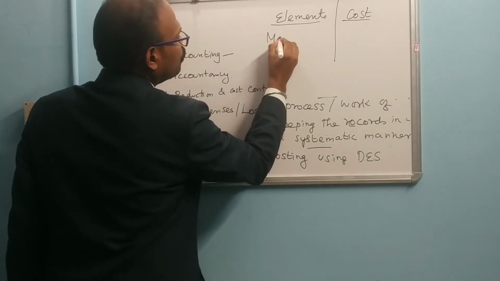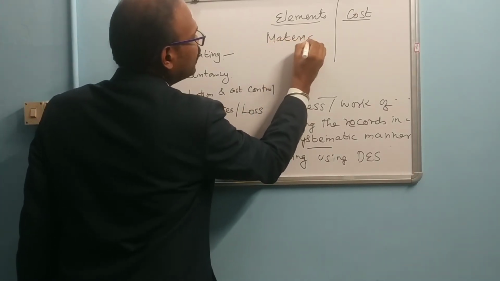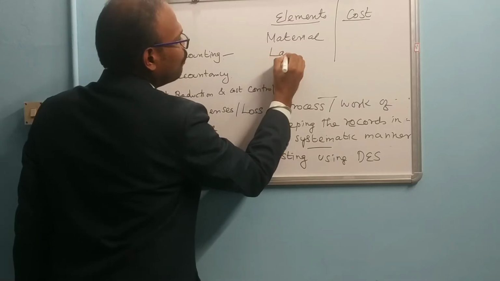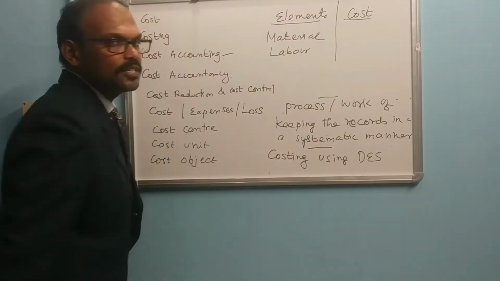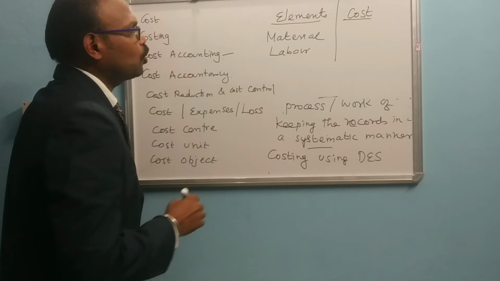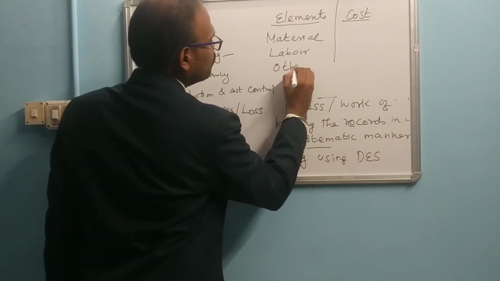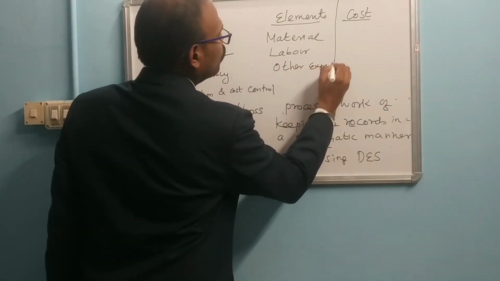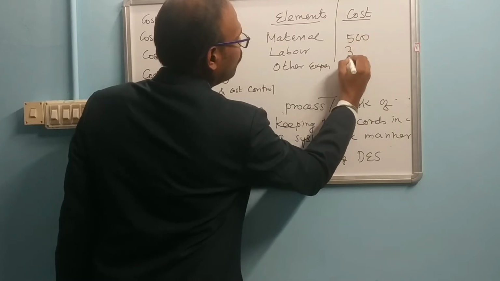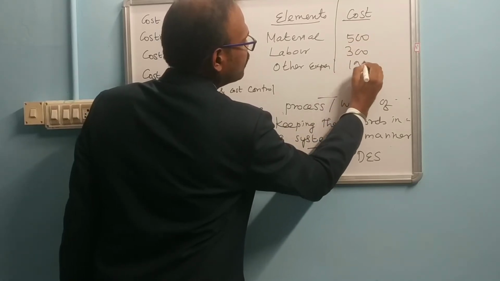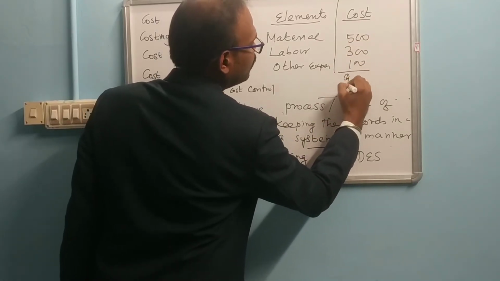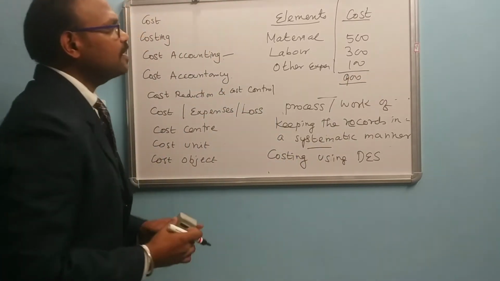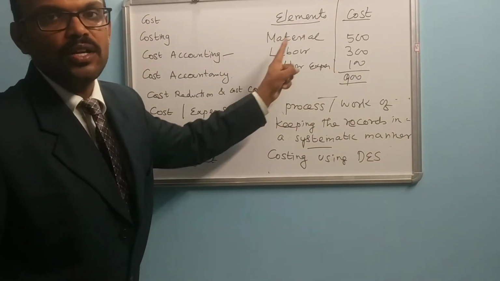In order to produce this pen, we need material. Labor, human effort, is also very important to produce that product, and other expenses are also important. For material 500, labor 300, other expenses 100, then in total we have spent 900 rupees. This is called cost accounting.